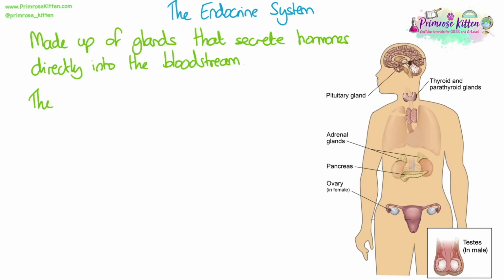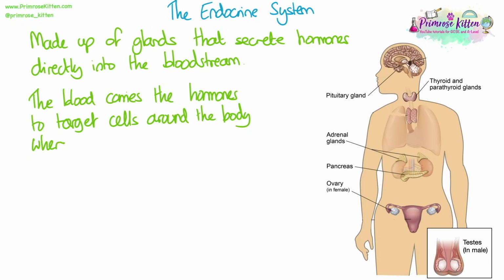The endocrine system is a system of glands that secrete hormones directly into the bloodstream. The blood carries the hormones to target cells around the body where it has an effect.